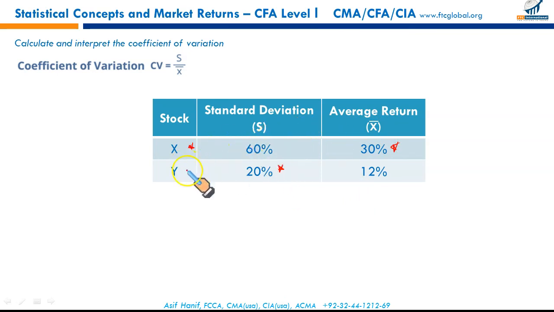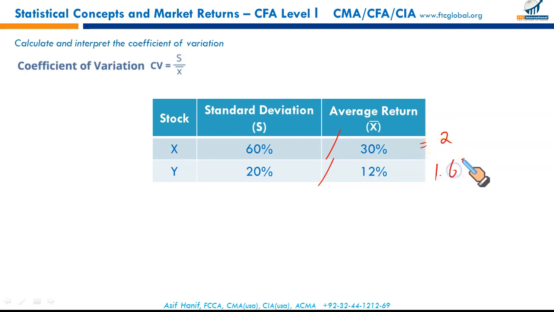So what if we have to decide between stock X and stock Y? Stock X is offering higher return, but it also has higher volatility. Stock Y gives low return, but it has also got low volatility. What if we want to combine these two factors simultaneously in order to select an investment? For that we have a measure called coefficient of variation. We divide the standard deviation by the mean, 60 upon 30 and 20 upon 12. So 60 upon 30 will give you 2. And for the second one, 20 by 12.